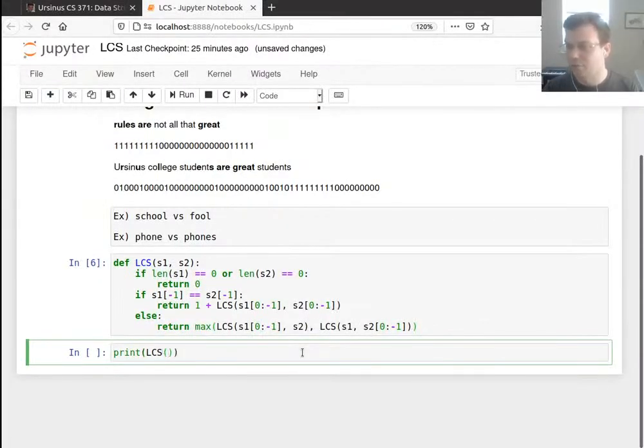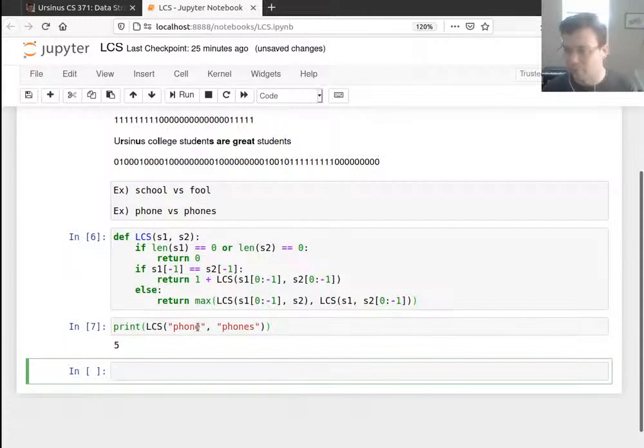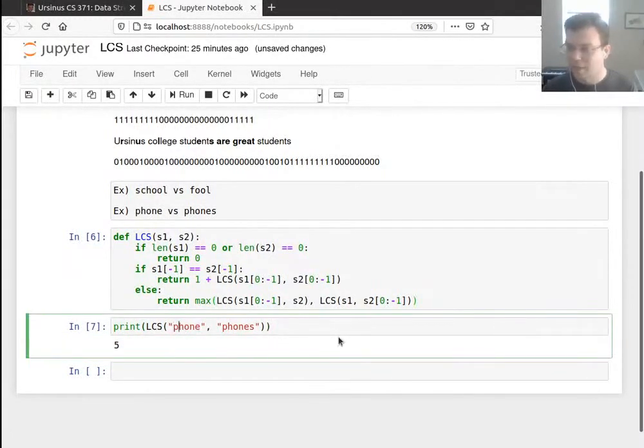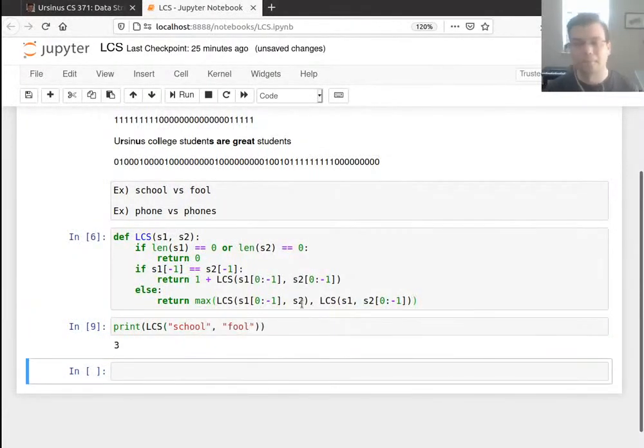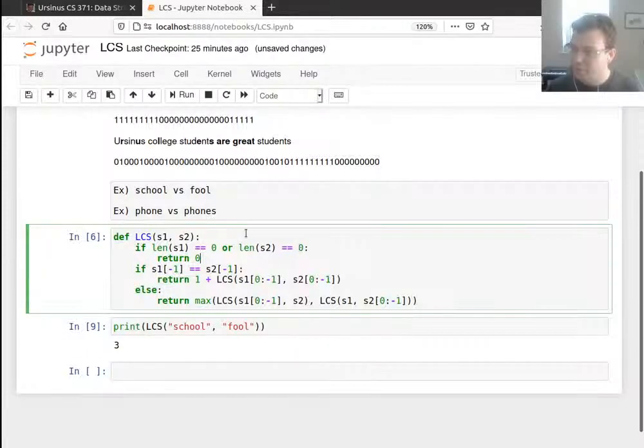So if I do the longest common subsequence between phone and phones, I should get 5, right? Good, because phone is a common subsequence there. Just to show you that this works even if I add a space there, because remember, a subsequence doesn't have to take everything in a row. Now if I do school versus fool, I should get 3 with that ool at the end. But this is slow. So first, let's do memoization to speed it up.